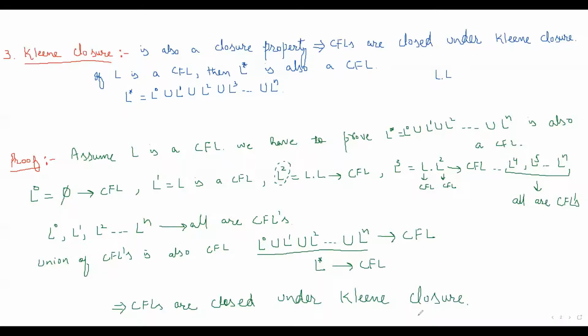Or we can say Kleene closure is a closure property in case of context-free languages. Now we have to discuss another operation. Let's discuss the fourth operation. The fourth operation that is a closure property is substitution.